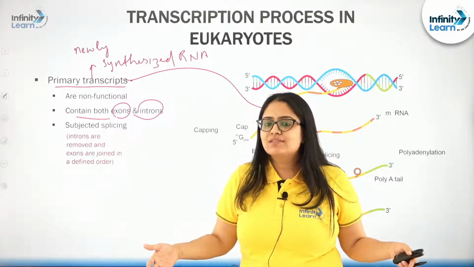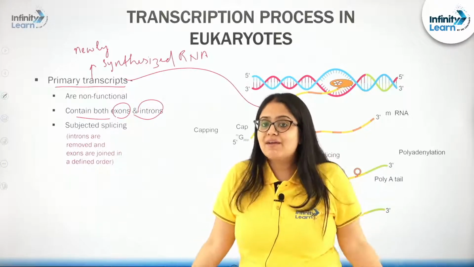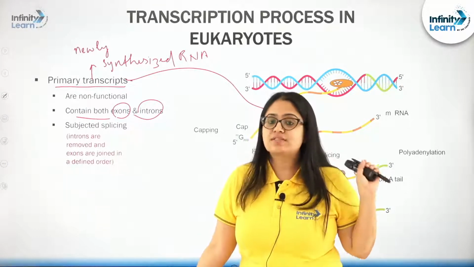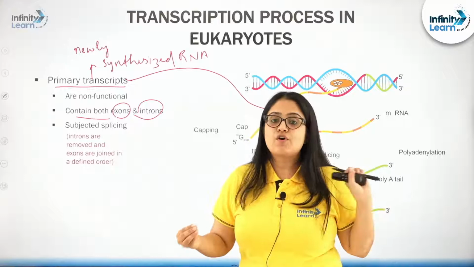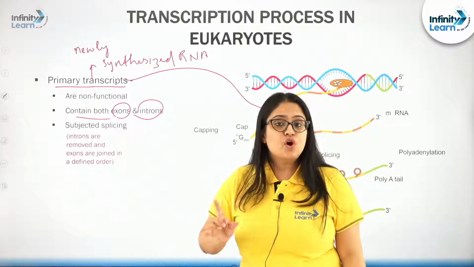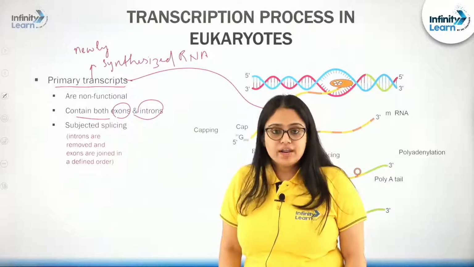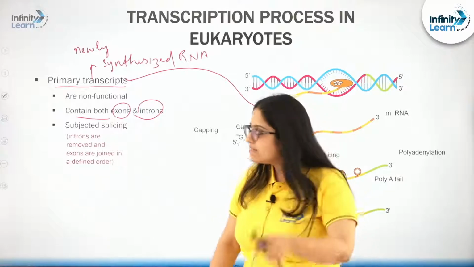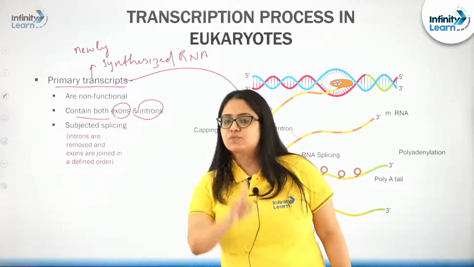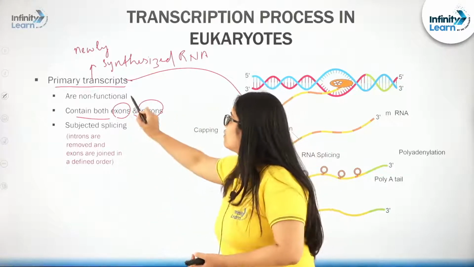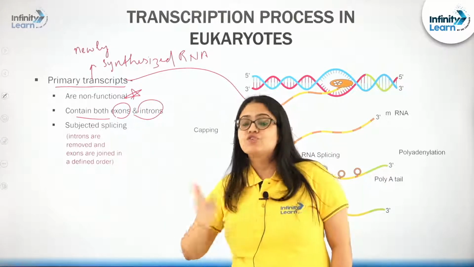We do not want the intervening non-coding sequences in a finally matured mRNA molecule, because during the translation process we want this process to be smooth. The process of formation of polypeptide chain should not be complex because of the presence of introns, which are not going to be coded during the translation process, and hence the primary transcripts are non-functional because of the presence of introns. So, please note students, primary transcripts are non-functional. Second, in order to make them functional, what should be done? The introns should be removed.